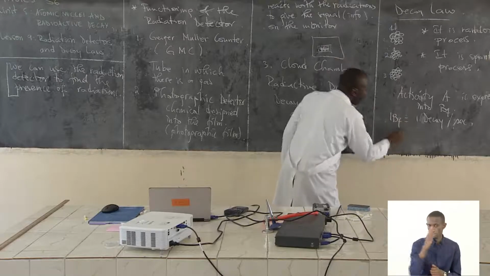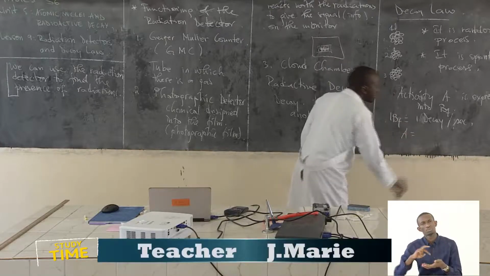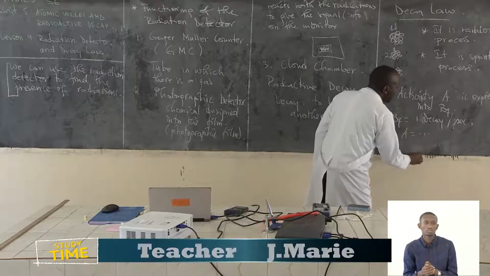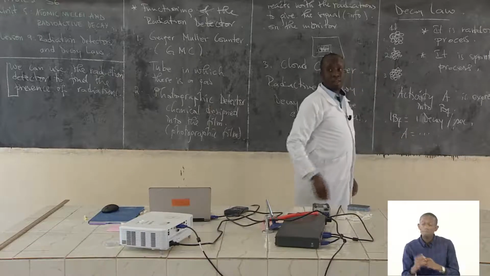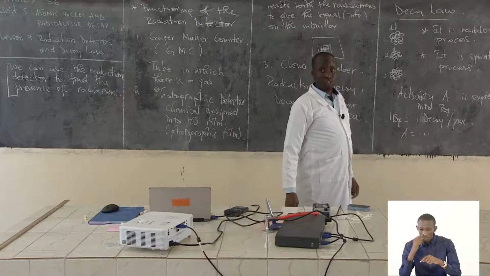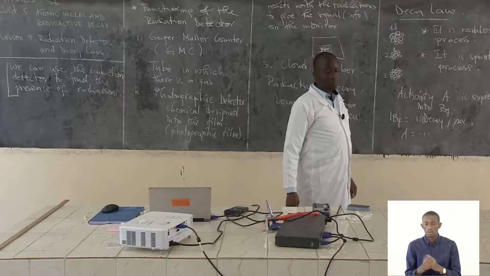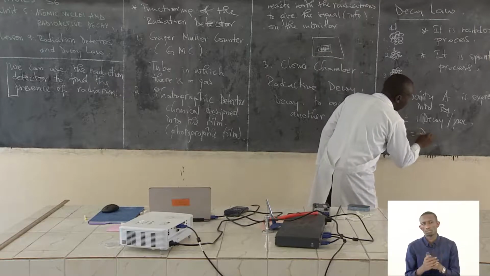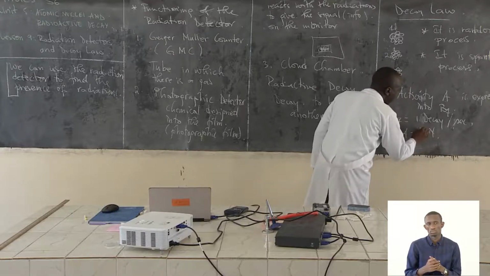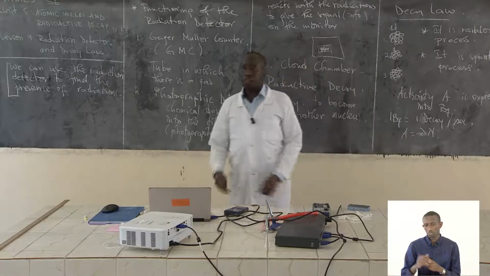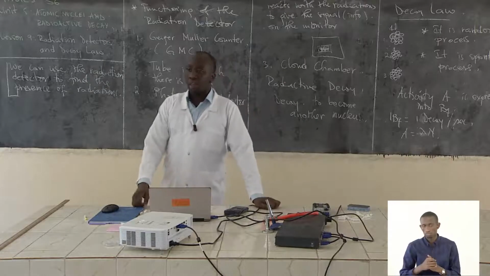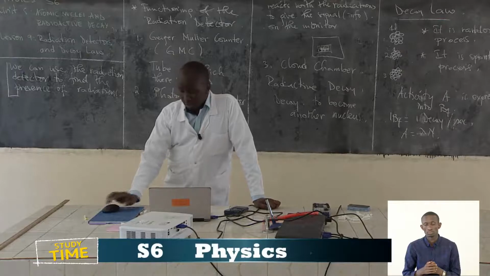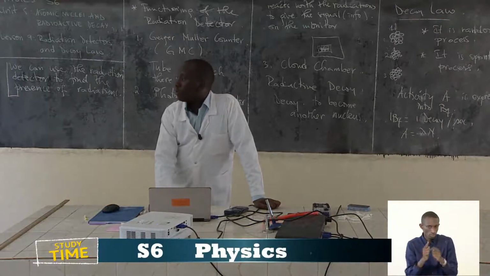In other words, activity A is equal to something times another thing that is expressed per unit of time. Here we have A equals lambda times N, and we need to understand what lambda is and what N is.